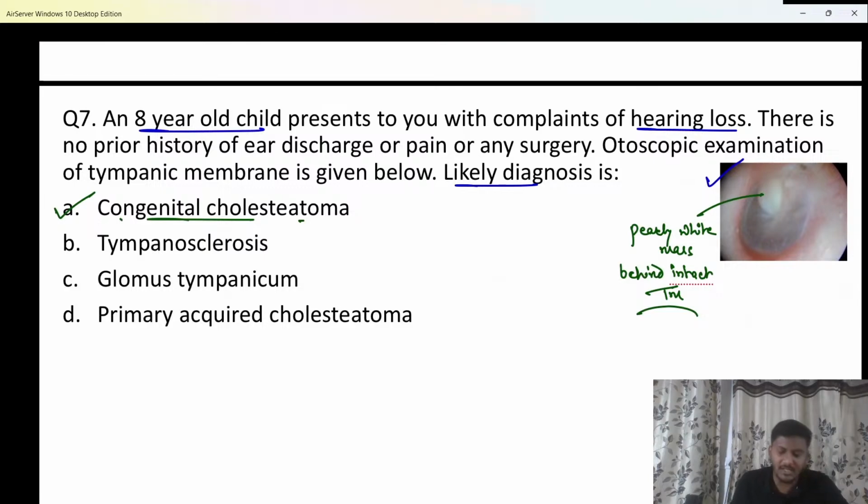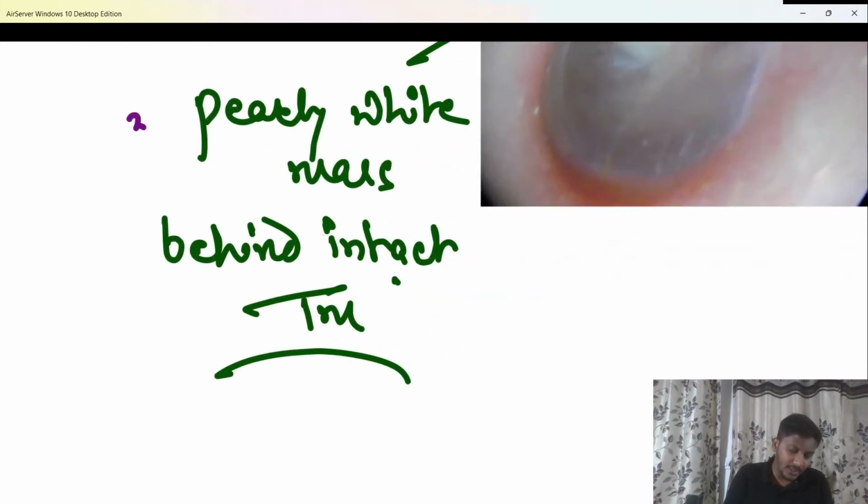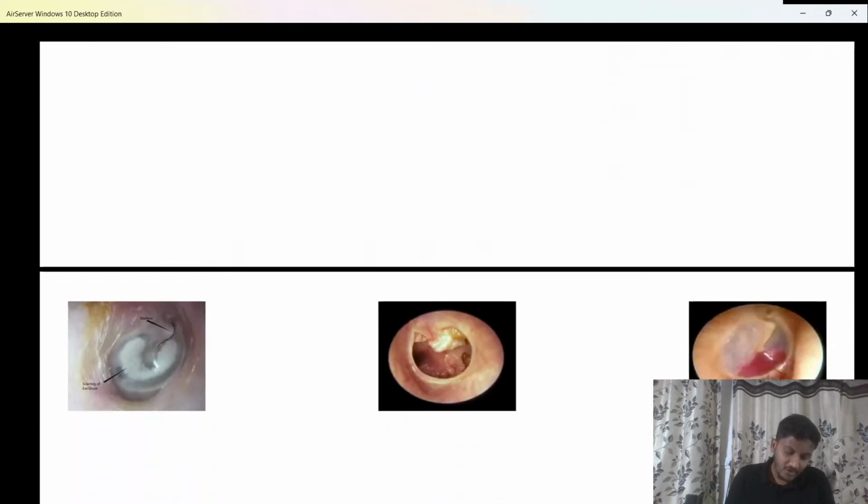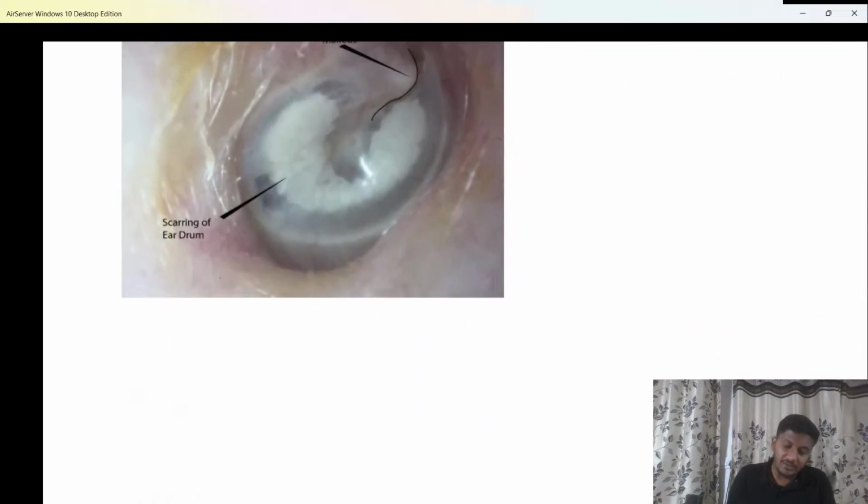Since birth itself, beta, there was a cholesteatoma present inside the patient's middle ear that kept on growing with time, and now when it has grown big in size, it has started causing hearing loss in the child, beta. That is a classical case of congenital cholesteatoma. Clear? Everything normal except pearly white mass behind the intact tympanic membrane. Clear? Now, if I talk about the next option, beta, that is tympanosclerosis.